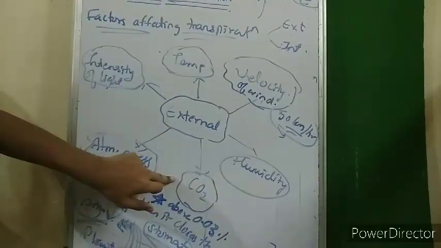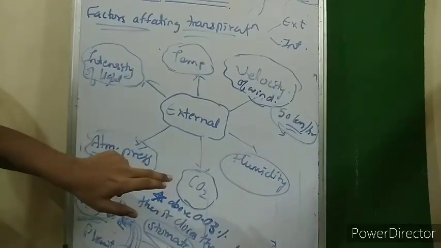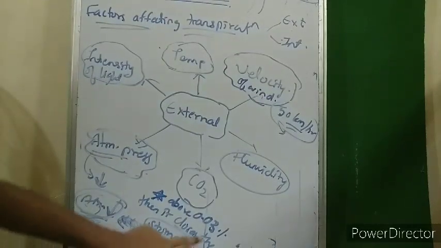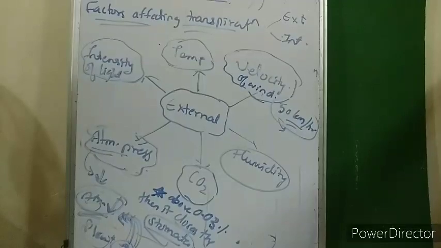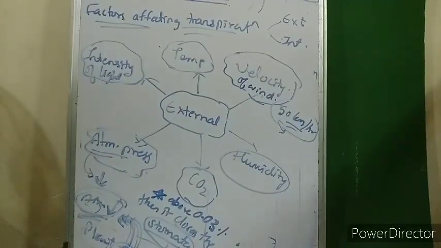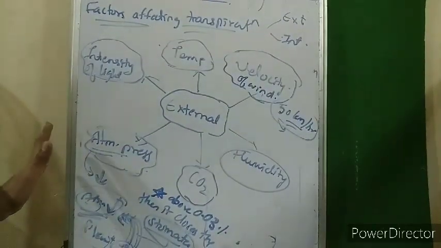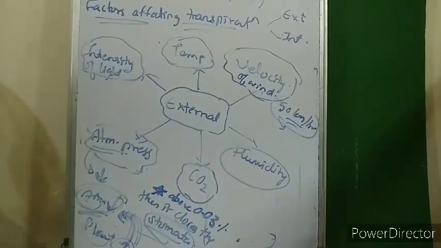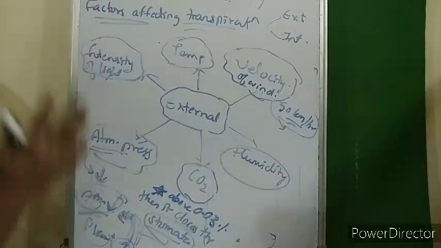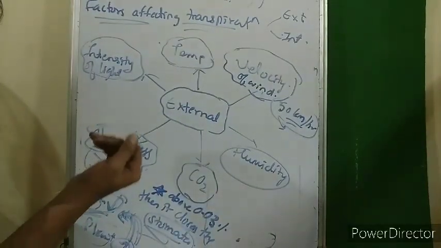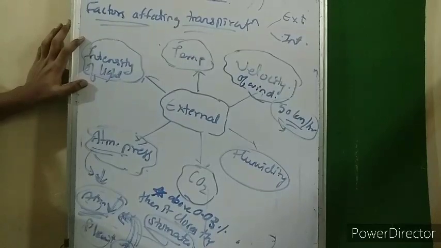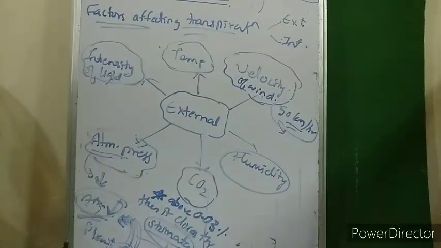CO2 content. The more the CO2, the more the transpiration. The more the CO2, the more the need for photosynthesis. So in turn, stomata open and transpiration is more. But above 0.03%, it closes the stomata, so no further increase in transpiration. Atmospheric pressure. If atmospheric pressure reduces, to compensate for it, water is lost from the plant body and atmospheric pressure is brought back to normal. So thus diffusion of the molecules takes place. So here again, if atmospheric pressure is lower, transpiration is higher. Intensity of light: if intensity of light increases, the transpiration will basically increase only.